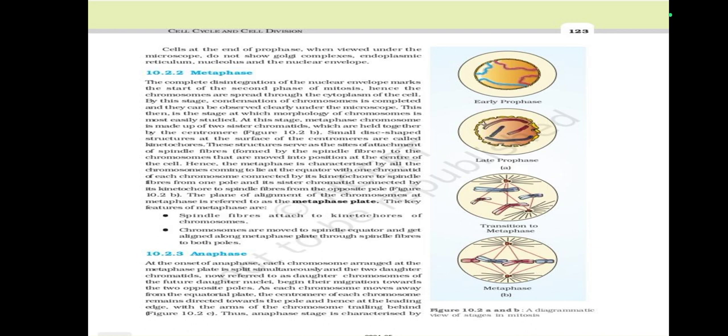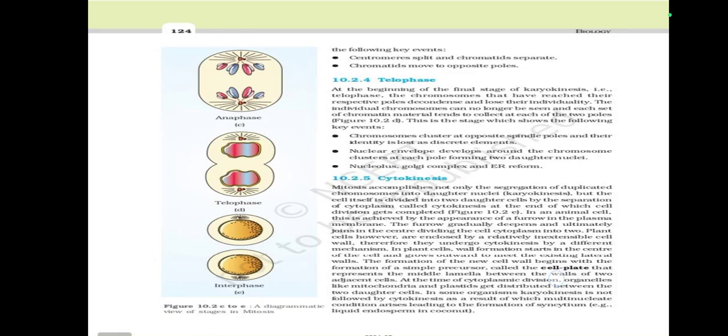As each chromosome moves away from the equatorial plate, the centromere of each chromosome remains directed towards the pole, hence at the leading edge, with the arms of the chromosome trailing behind. Figure 10.2c. Thus the anaphase stage is characterized by the following key events: centromeres split and chromatids separate. Chromatids move to opposite poles.